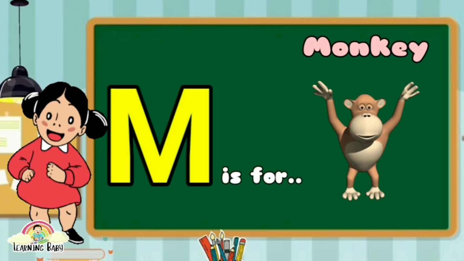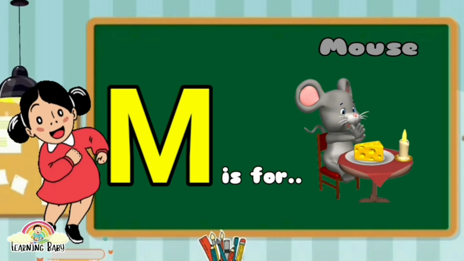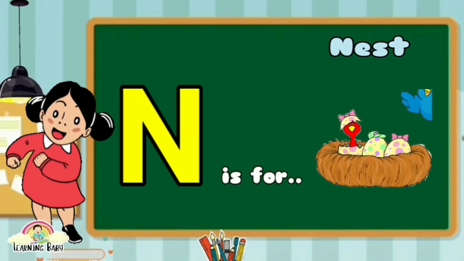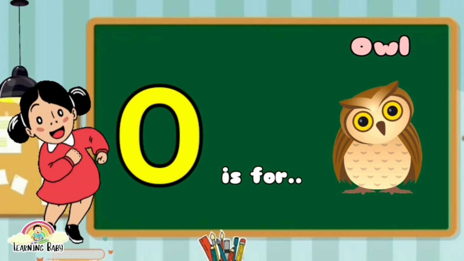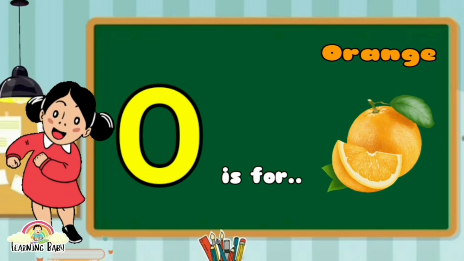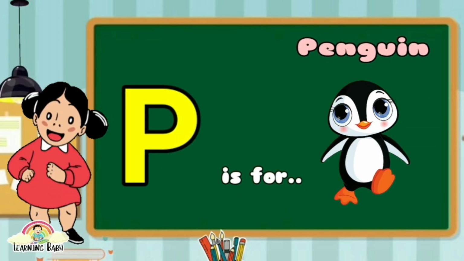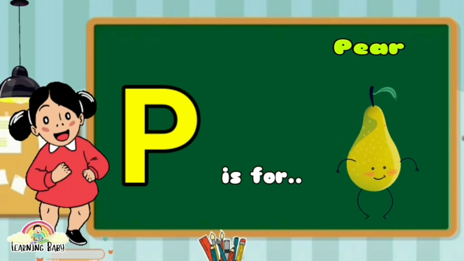M is for monkey, M is for mouse. N is for nest, N is for nut. O is for owl, O is for orange. P is for penguin, P is for pear.